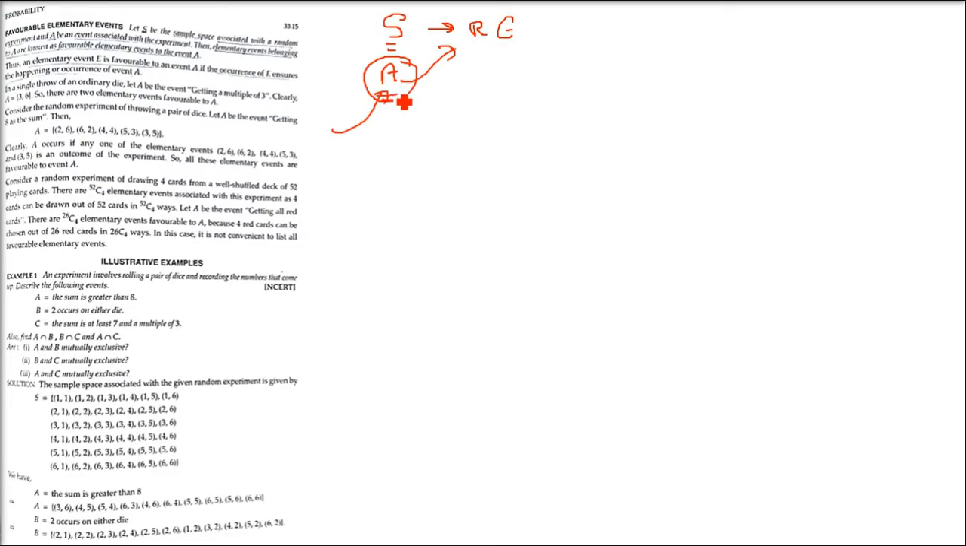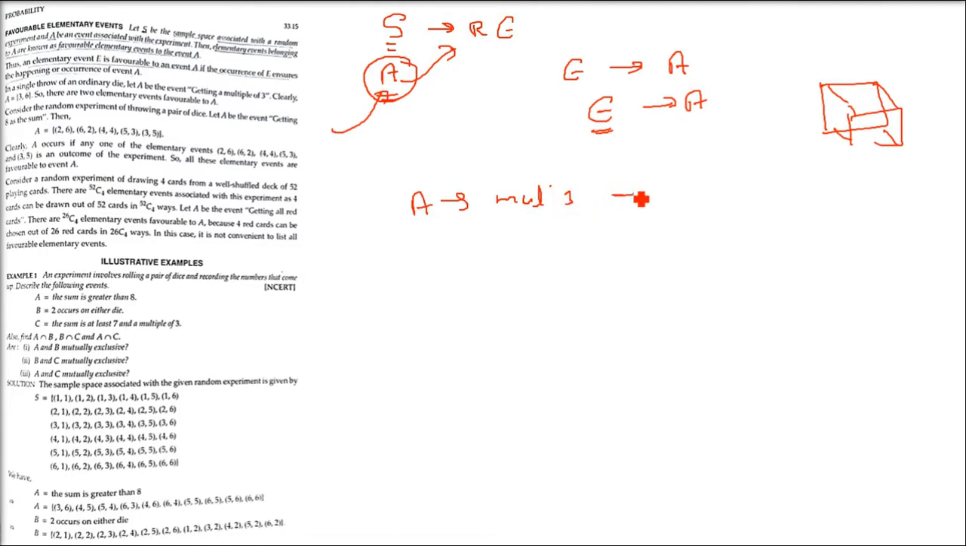Okay, let me tell you again. If S is a sample space with some random experiment, and A is an event associated with the experiment, then the elementary events belonging to A are known as favorable elementary events to the event A. So an elementary event E is favorable to an event A if the occurrence of E ensures the happening or occurrence of event A. Again, let us take the example of a die. We have the sample space 1, 2, 3, 4, 5, 6. Now getting, say, a multiple of 3, we have already seen.